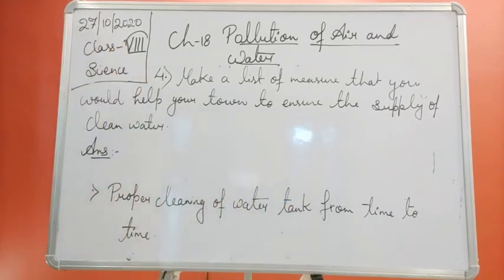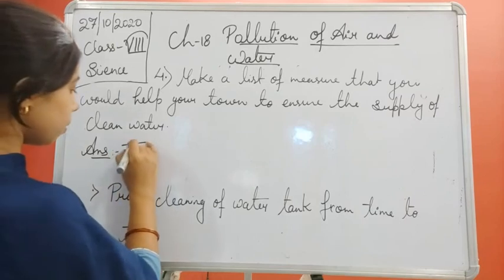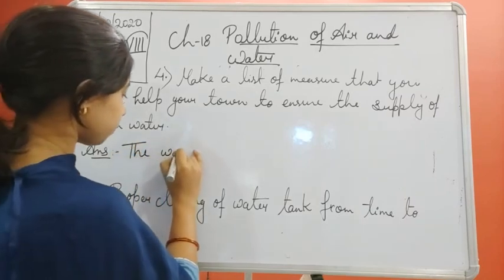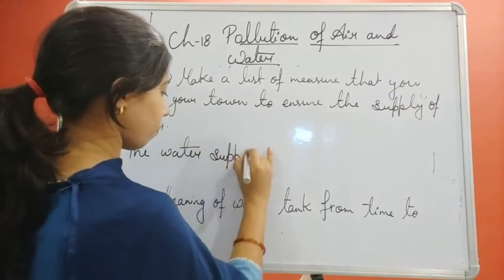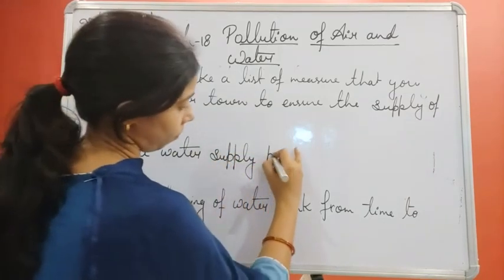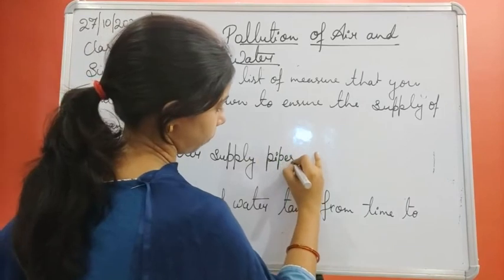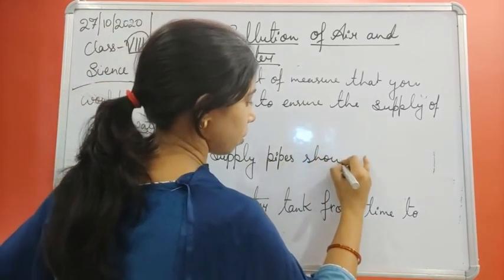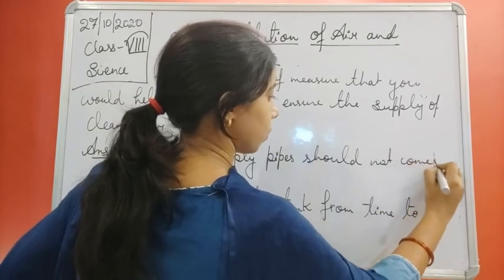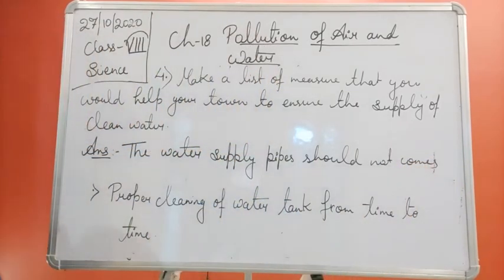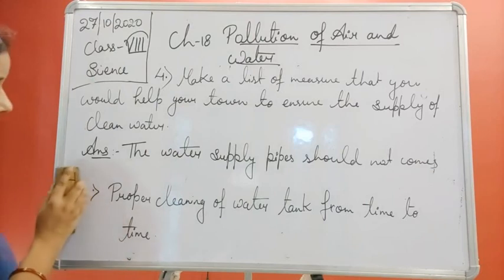The water supply pipe should not come in contact with the sewage pipe.